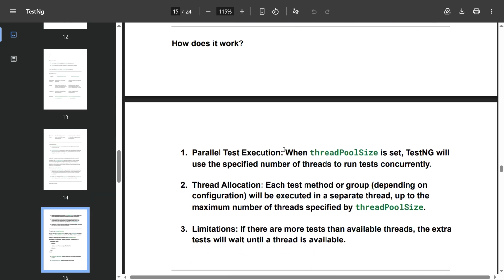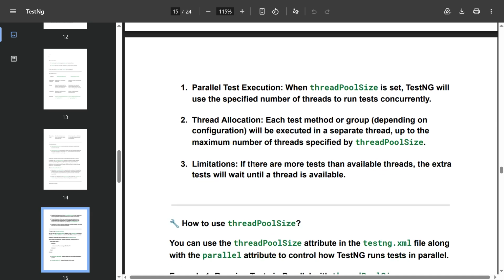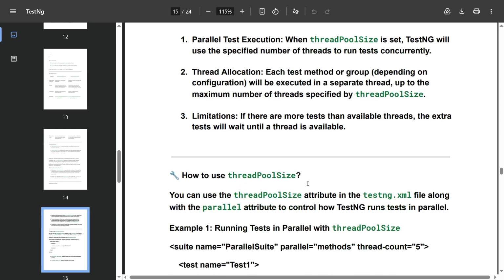Parallel test execution: when thread pool size is set, TestNG will use the specified number of threads to run tests concurrently. Thread allocation: each test method or group, depending on the configuration, will be executed in a separate thread, up to the maximum number of threads specified by the thread pool size. Limitation: if there are more tests than available threads, the extra tests will wait until a thread is available.